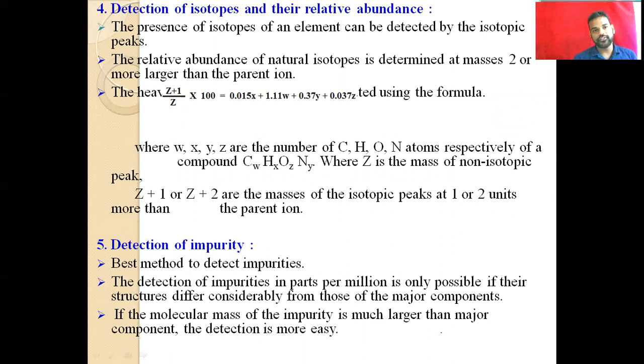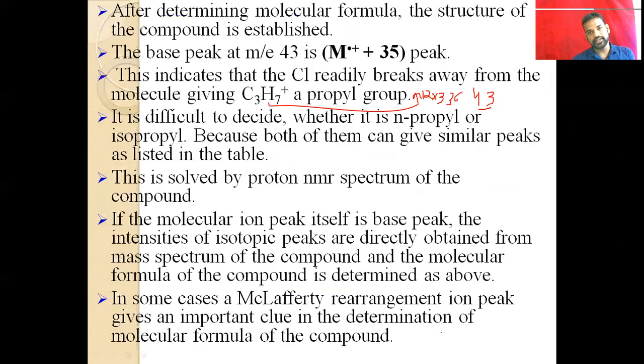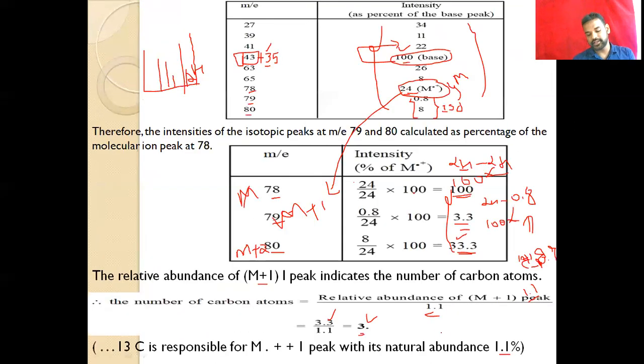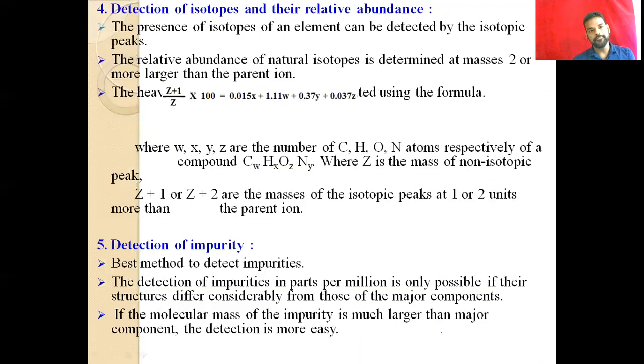In the earlier example we identified them, and the relative abundance for carbon we already calculated by the formula. For the relative abundance of isotopes at masses two larger than the parent ion, if they have peaks larger than the parent peak, then we can easily identify.